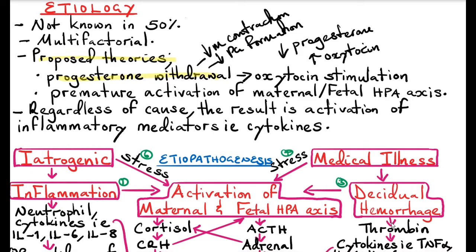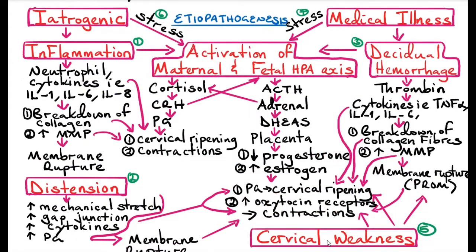The other accepted theory is that there's premature activation of the maternal fetal hypothalamic pituitary adrenal axis. I'll talk about this just now. But regardless of the cause of preterm labor, the end result is activation of the inflammatory mediators like cytokines. I'll talk about this just now. I'll come back to this diagram of etiopathogenesis. First, let's look at some risk factors so that you get a brief concept of what I'm going to talk about on etiopathogenesis.